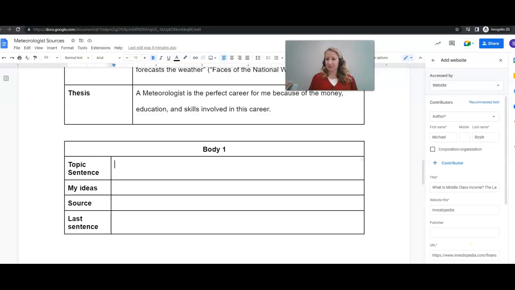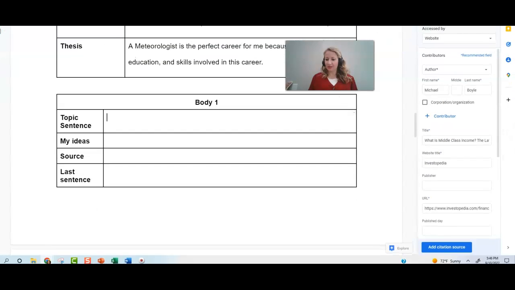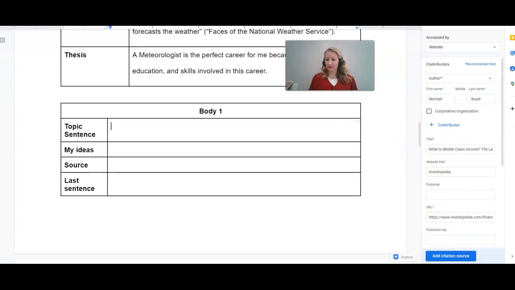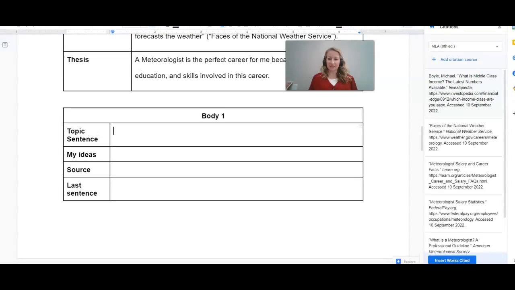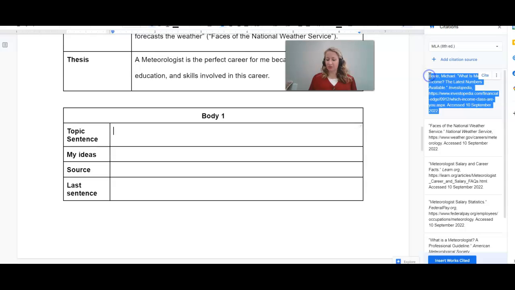So I'm going to press continue, and I'm going to add the resource here, and we can see that it's listed right here. And so I'll want to make sure and add this extra source to my page down here.